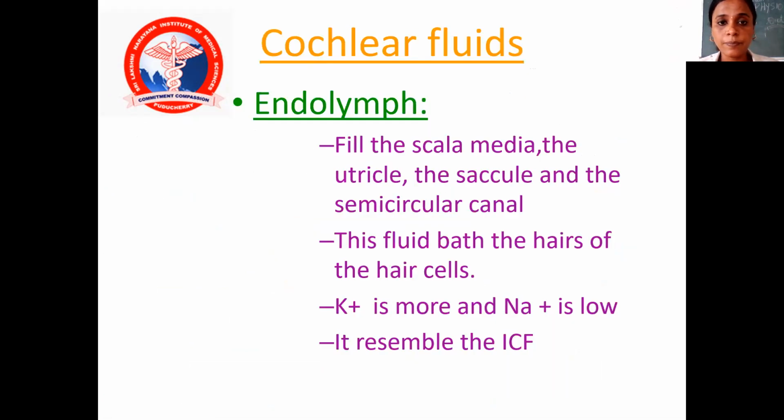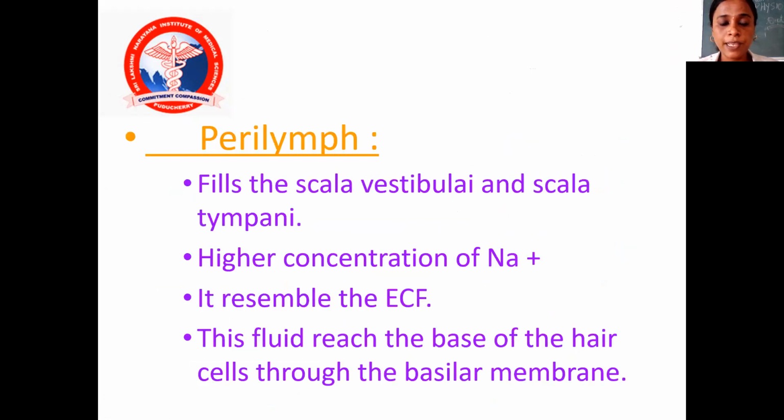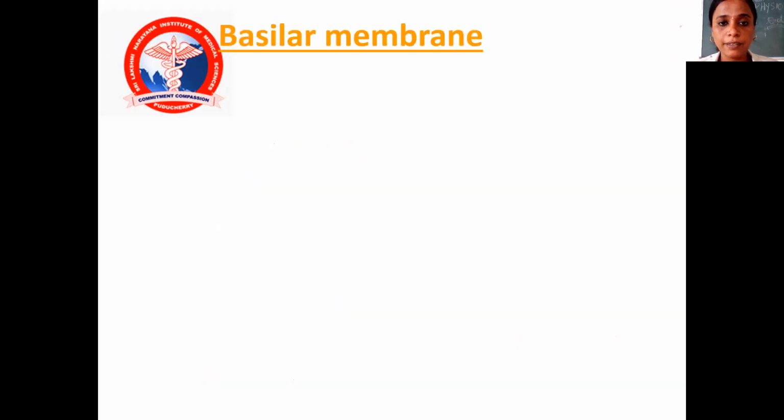Cochlear fluids. The endolymph fills the scala media, the utricle, the saccule, and the semicircular canals. This fluid bathes the heads of the hair cells. Potassium is high and sodium is low. It resembles the intracellular fluid. The perilymph fills the scala vestibuli and the scala tympani, and a higher concentration of sodium is present. It resembles the extracellular fluid. This fluid reaches the base of the hair cells through the basilar membrane.